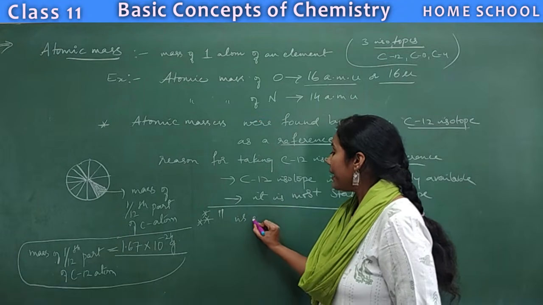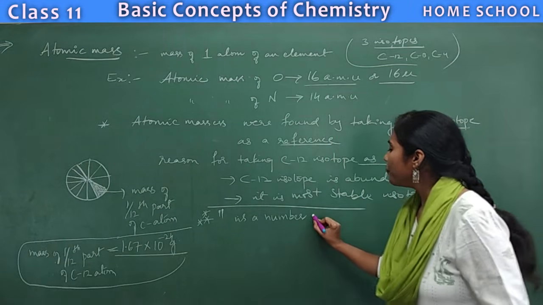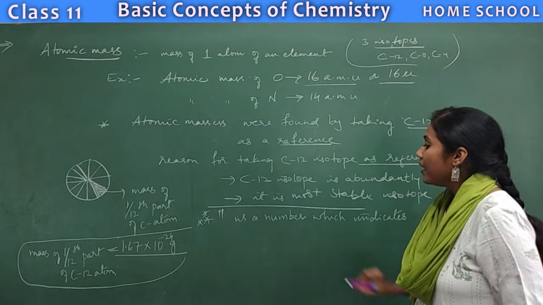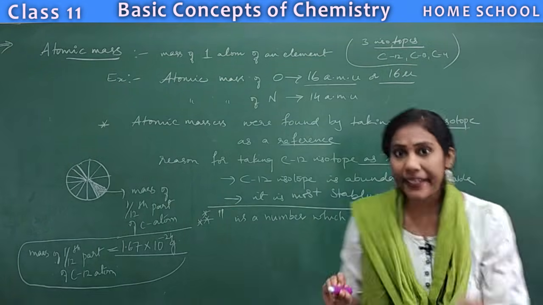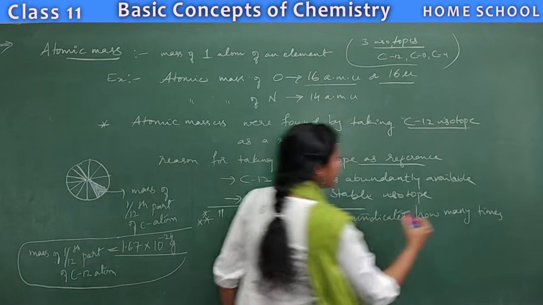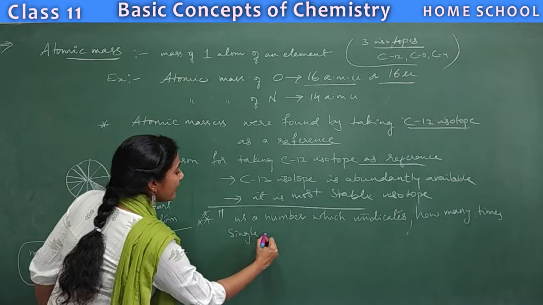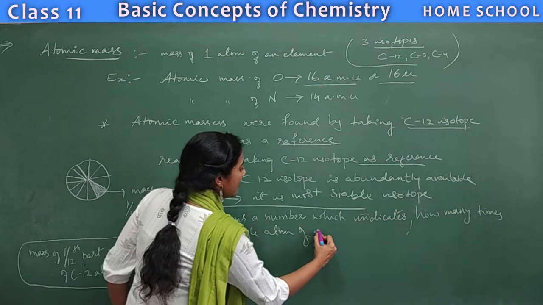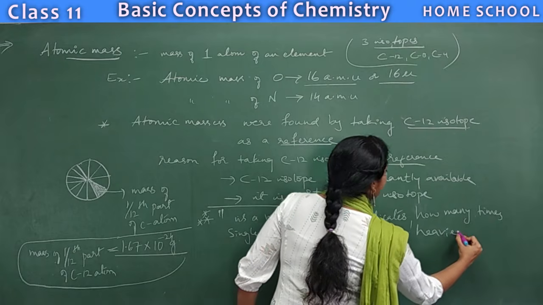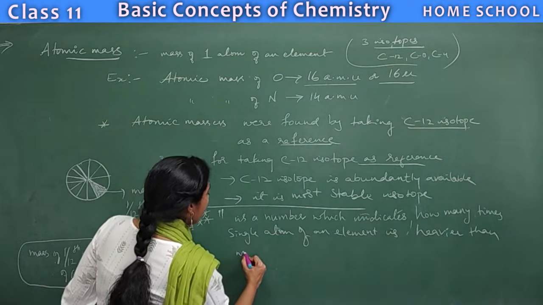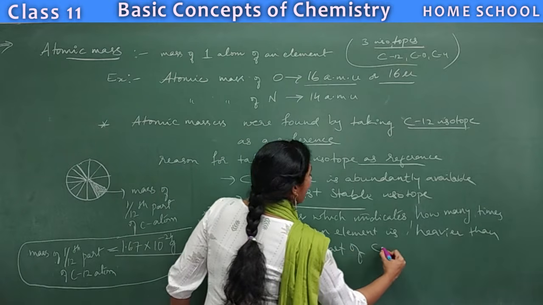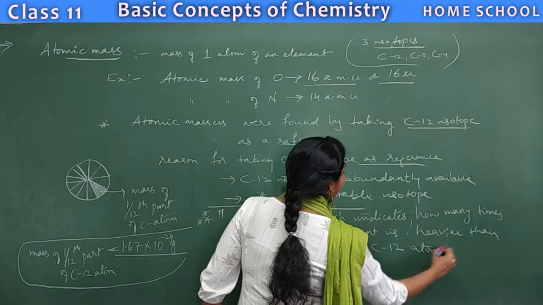Atomic mass is a number. It is just a number which indicates, listen carefully, how many times a single atom of an element is heavier than the mass of 1/12th part of carbon-12 atom.